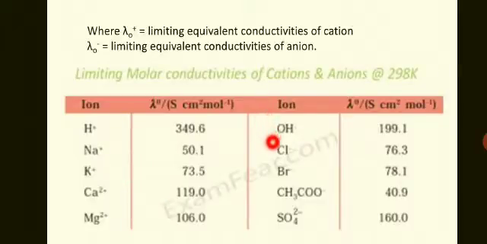Similarly, negatively charged ions like OH minus have a limiting molar conductivity of 199.1 S cm square mole inverse. Chloride ion, Cl minus, has 73.6. Bromide ion has 78.1. Acetate ion has 40.9, and sulfate ion has 160.0 limiting molar conductivity.